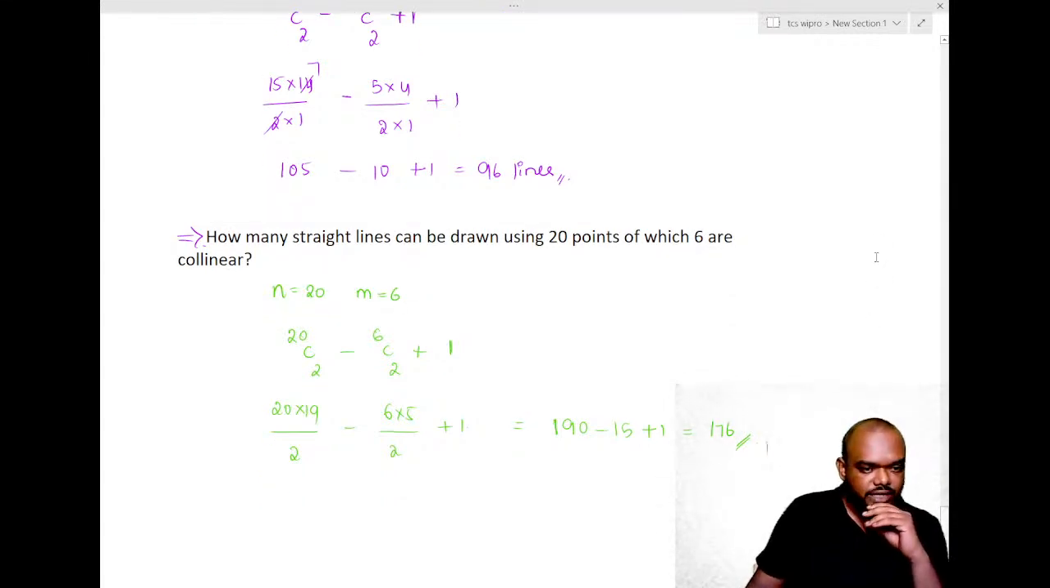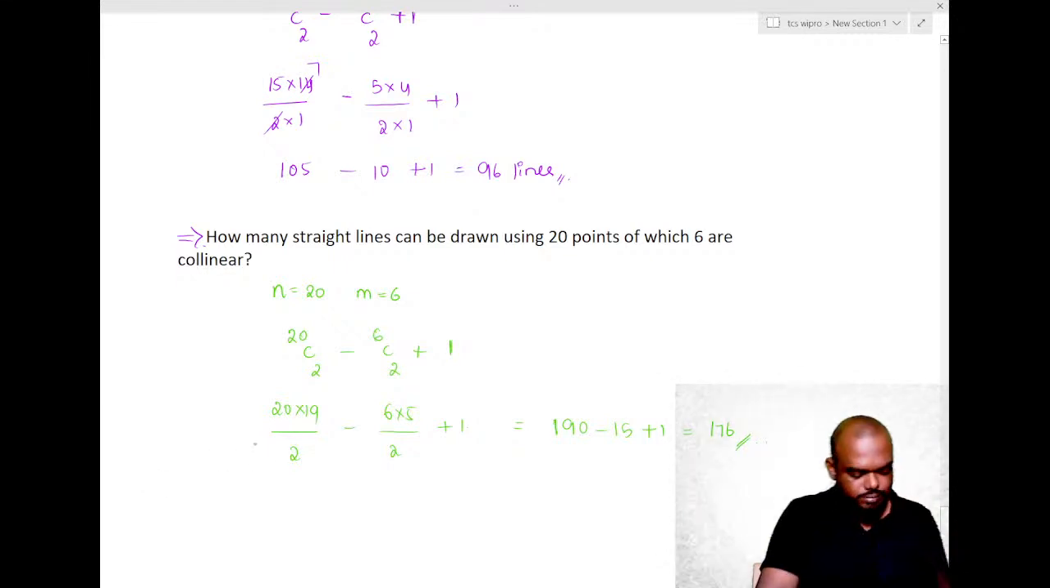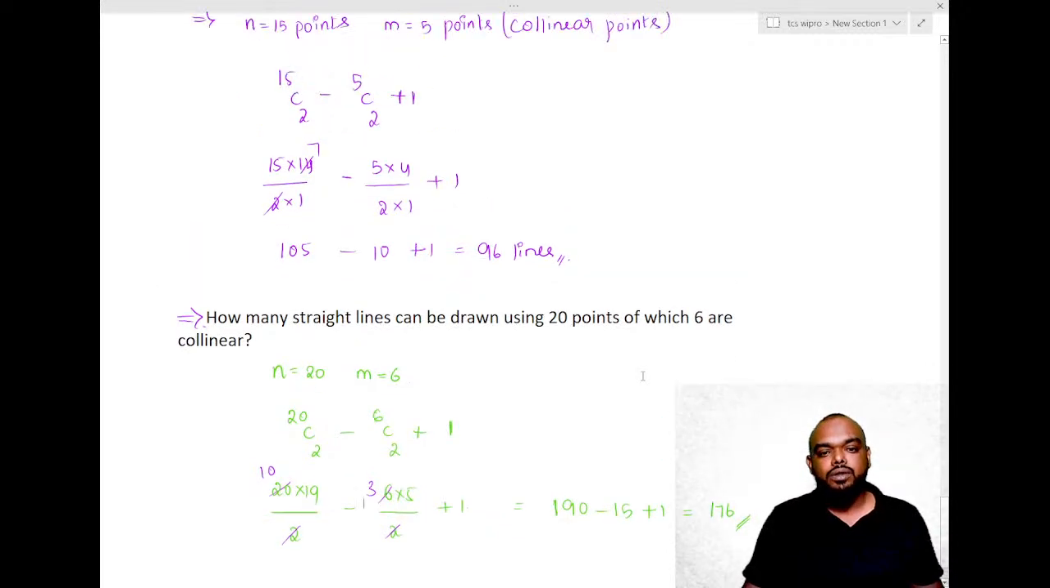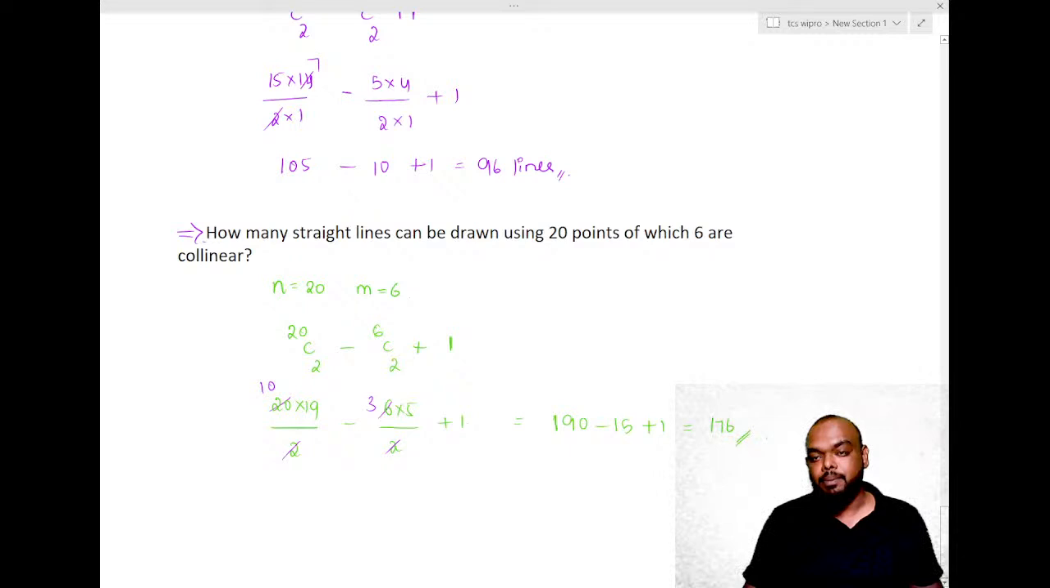How are you guys getting 174? 20 into 19. How are you getting this? Check this out. This is 2 into 1, 2 into 10. 10 into 19 is 190. And this is 2 into 1, 2 into 3, 3 into 5 is 15. Plus 1, 176 it is. Check the calculations clearly. So this is all about calculating number of lines. Am I clear with this? Can I go to the next concept?